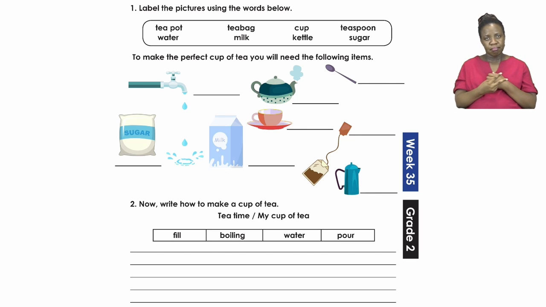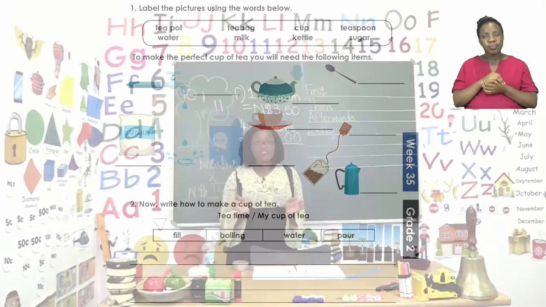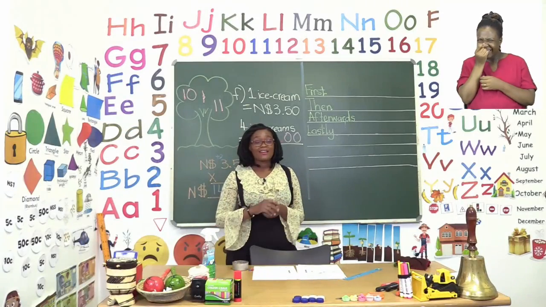Now that we know what we need to make the cup of tea, it's time to actually do the actions or the work. Now, for this one, I will not be helping you because I know you know how to do it. The only thing I can do is give you a bit of a clue. So let's take a look at the board. Now remember, these are instructions as to how to make the cup of tea.